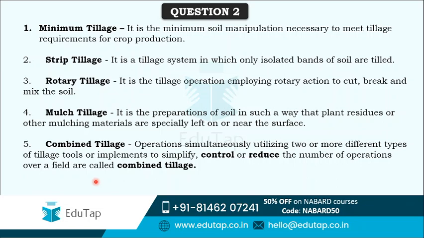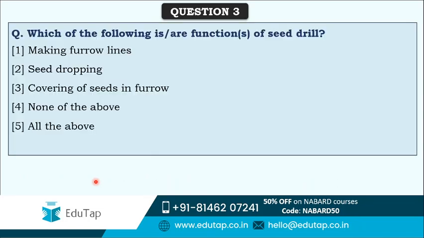Now let's move forward to our next question. Which of the following are the functions of a seed drill? We are all aware of the seed drill. It is an equipment, and which of the following are the functions of this equipment? Options are making furrow lines, seed dropping, covering of seeds in furrow, none of the above, or all of the above. Now you have to tell me the function of the seed drill.